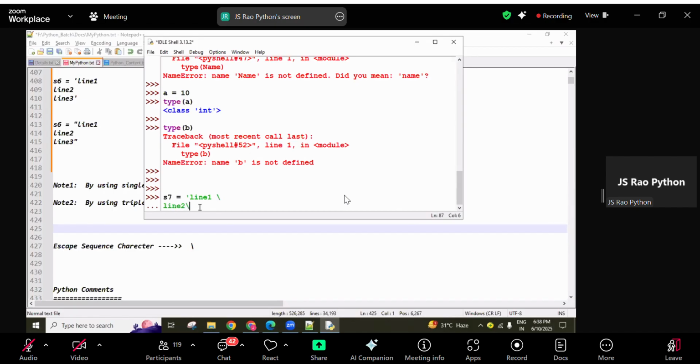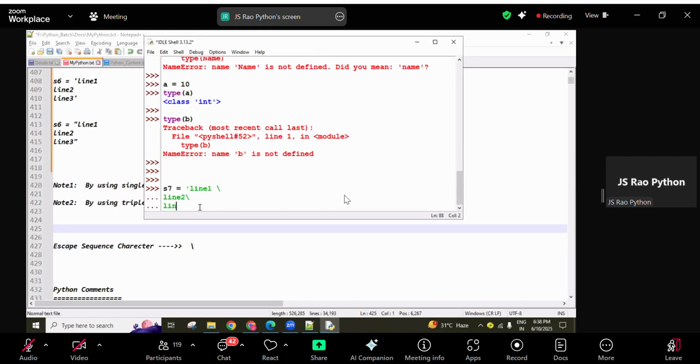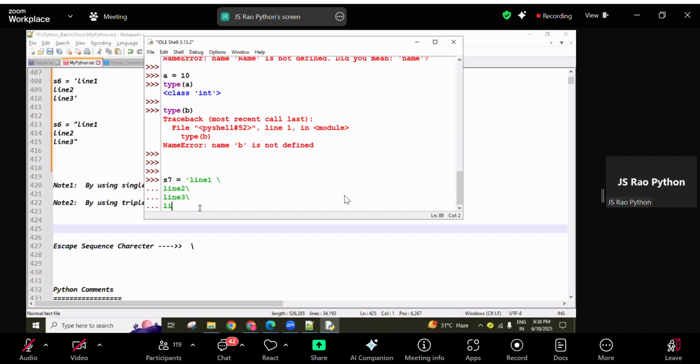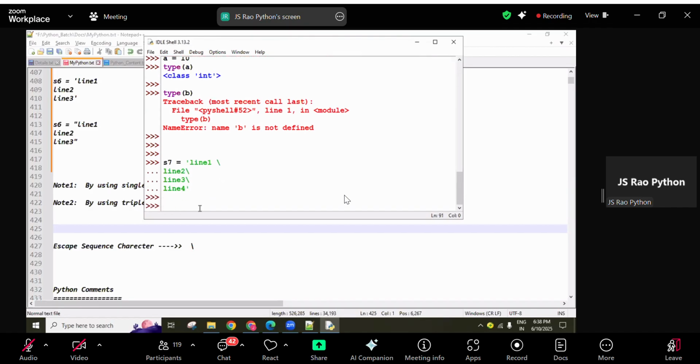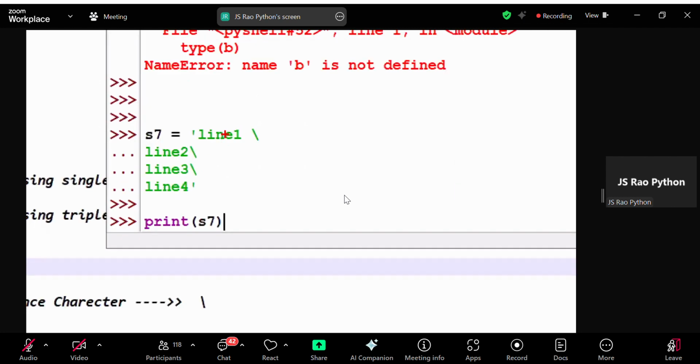So coming to the next line, no problem. Line 2, again backslash you can use. So like this multiple lines of data you can create. Okay, line 3, and next line 4, and here I'm closing. Okay, so if I'm printing S7, so here at the time of creating data, like a multi-line format we created.